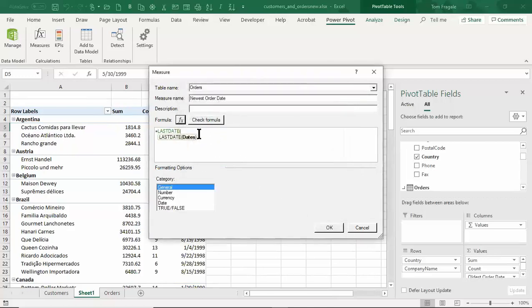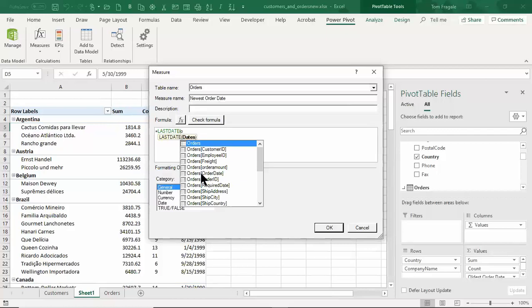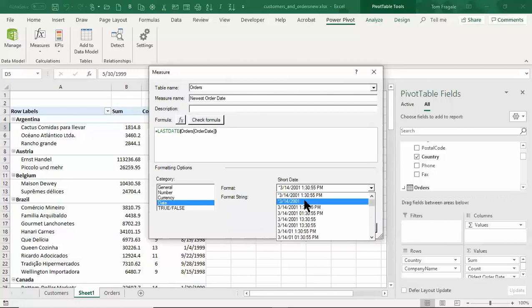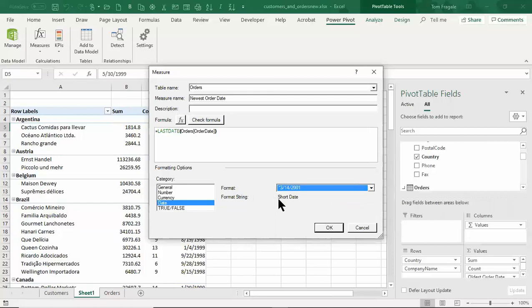I'm going to click inside of that parentheses, and I'll type in O because I want to use the order date. Double click there, and I'll close the parentheses. Now this formula can be much more complicated, of course. Again, I'll use the US date format. If you look at that pull down, you'll see many other date formats, like this is the European format and so on. You have lots of choices here. I'll pick OK.